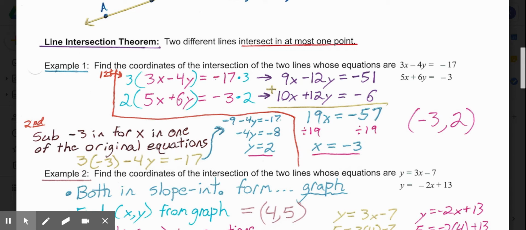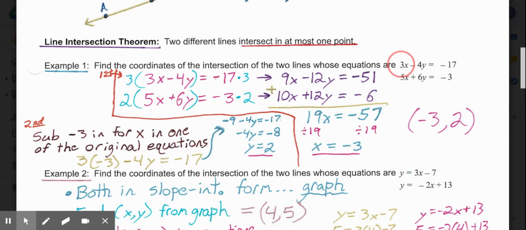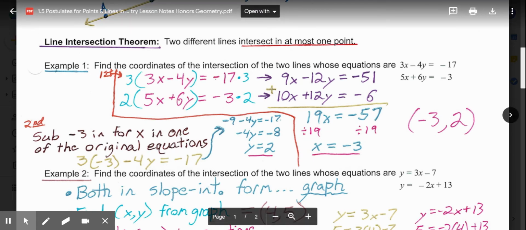So I want to cancel the y's. So I want to multiply the top by 3, giving me a negative 12y, and the whole bottom equation will get multiplied by 2 to give me a positive 12y. We could also choose to cancel the x's. We could have multiplied the top by a negative 5 and the bottom by a positive 3 and canceled that way as well. But I chose to cancel the y's.